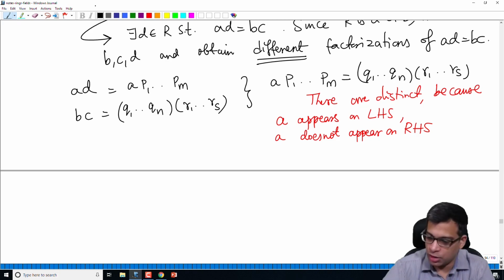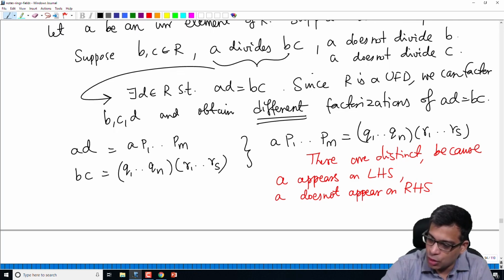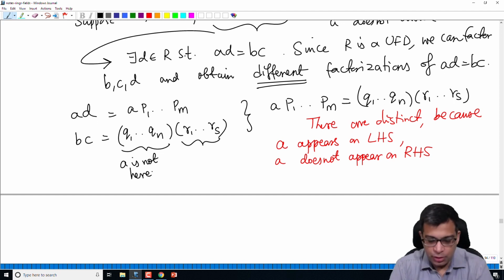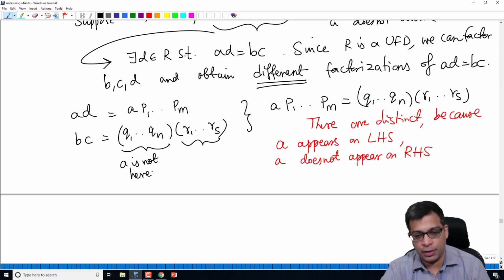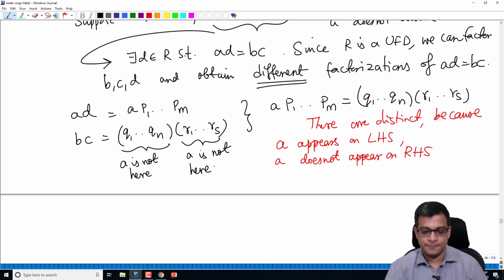A does not appear on the right hand side because, remember, by hypothesis, A does not divide B and A does not divide C. So none of the Qi's, A is not here. Remember, if an irreducible element divides another element in a UFD, the irreducible factorization of that second element must contain that irreducible element. And these are irreducible factorizations of B and C respectively. A does not divide them, so A must not be there, right?